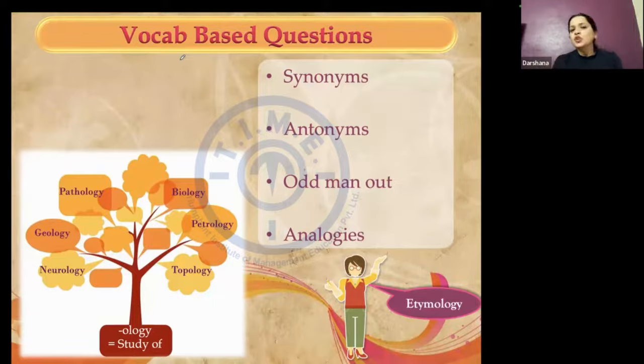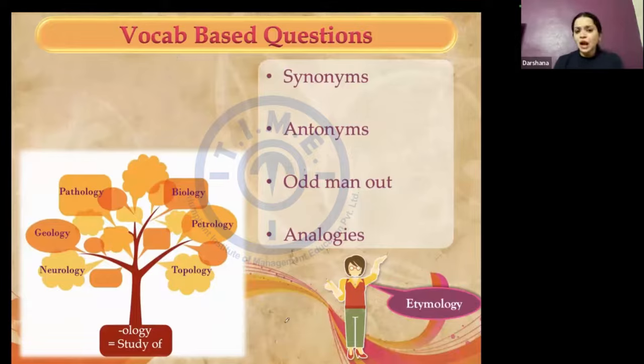So I know that ology has got to do with study. So when I talk about words like topography, topology, I know it has got something to do with topos, which might mean land, or place. So what am I doing basically? I am trying to identify the commonality between the words that will then help me understand what could be the commonality in the meanings of these words. And that is nothing but what you call root words.